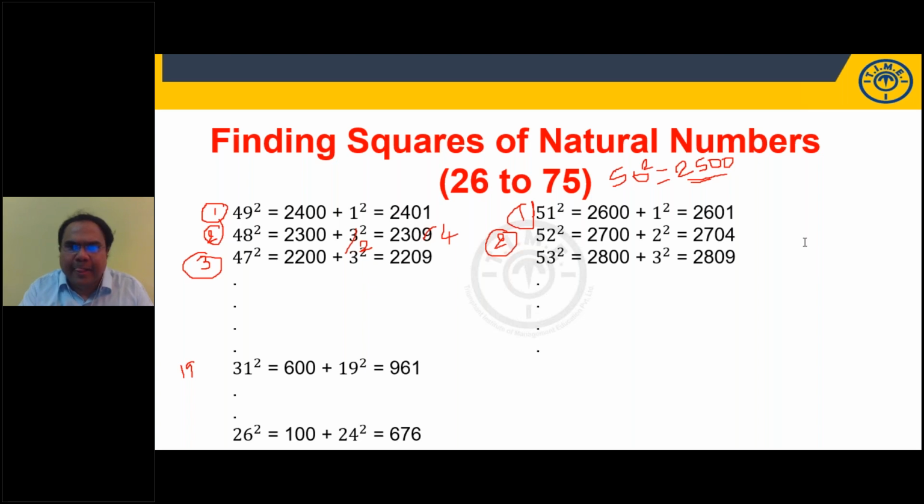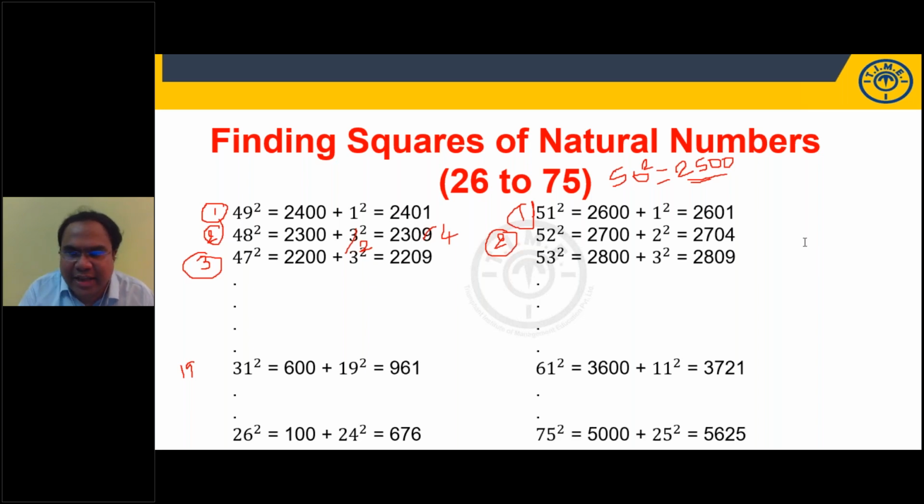Right. Now 61 square. We have answered this. Let me take my last number, 75 square, students. 75 is how much more than 50? 25 more. Very good. 5625. 25 plus 25, 5000, plus 25 square, 625. 5625. Kavita, good. Vaishaka, 5625. Very good.